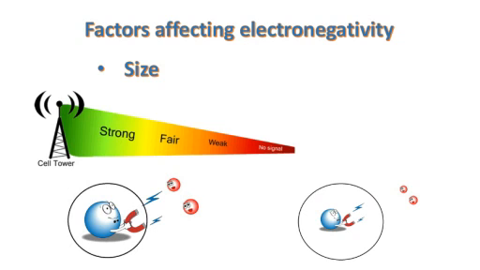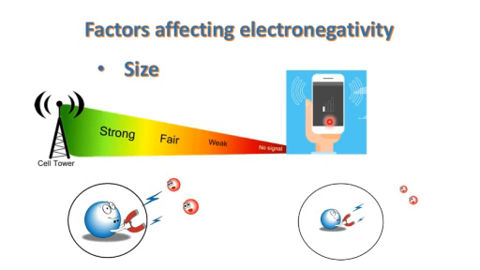So in this diagram, you can see the mobile tower. This is the mobile. From your practical experience, you know that as you move away from the tower, the signal strength will go down. When you are in a remote area, your mobile will have a weak signal. You will not be able to make proper calls with it. Why? Because the tower is very far away, the signals are not getting communicated.